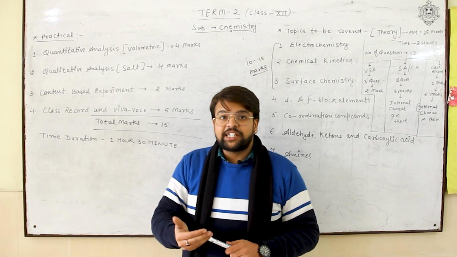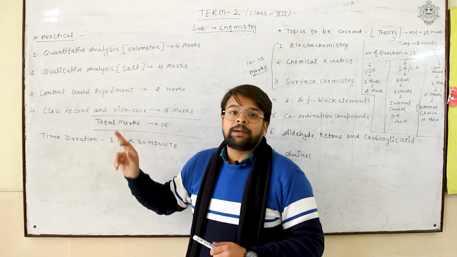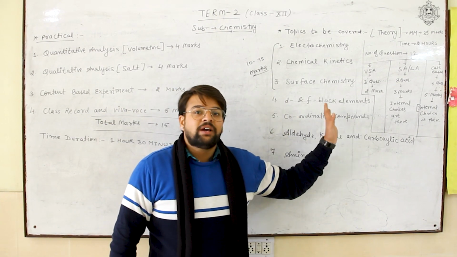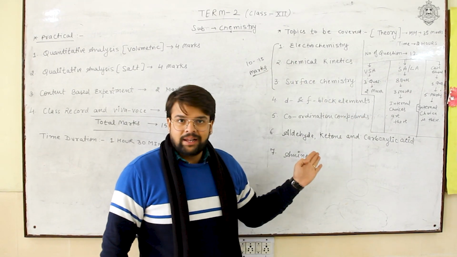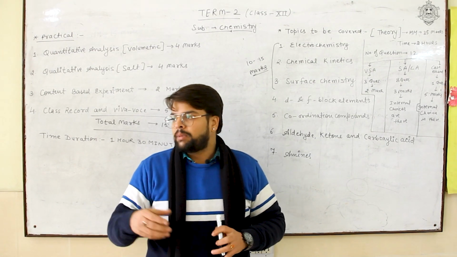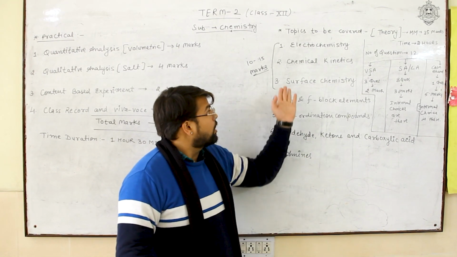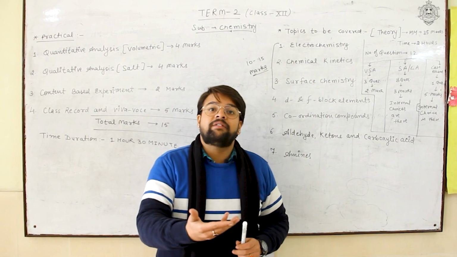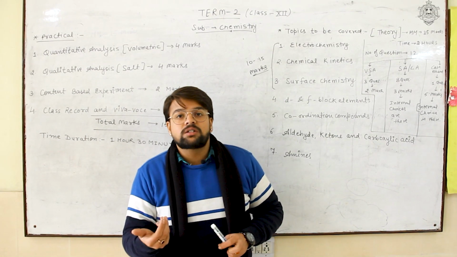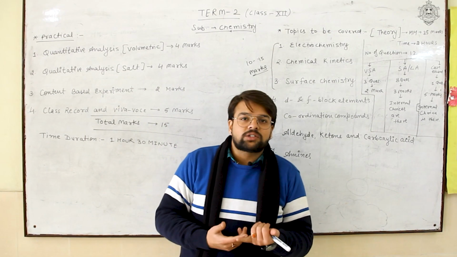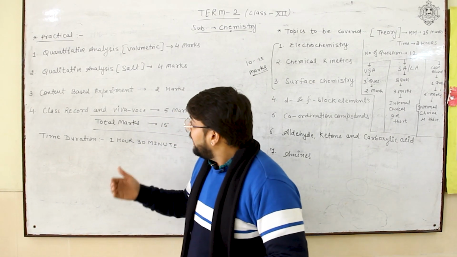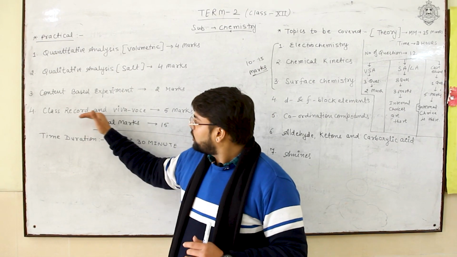Then in the next section we will move through the content based experiment. What is a content based experiment? These are basically the topics which you have studied and the practicals based on them. In electrochemistry we can find out the EMF of a cell using the apparatus present in the lab. In chemical kinetics, we can study the rate of fermentation in wheat flour. In surface chemistry, we can go for the preparation of different kinds of sols, like starch sol, aluminium hydroxide sol, egg albumin sol, and much more. And last and final, the class record and viva.